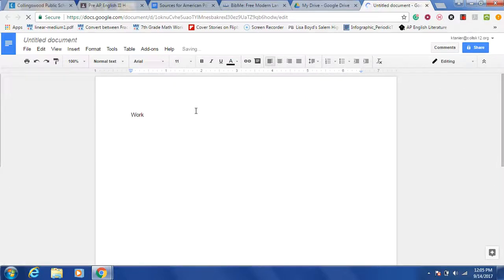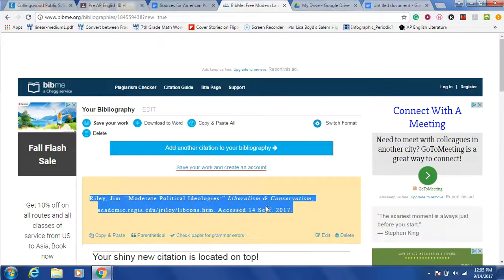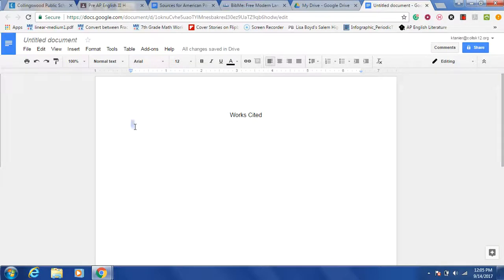So this is going to be works cited, because we have more than one work. We are going to highlight it, center it. It's MLA, so it's font 12. When you handwrite it, that won't be an issue. I'm going to hit go back. I'm going to go back to my citation, which I've already cut and pasted, back to this drive. Bang, bang, paste. Now I have a problem.